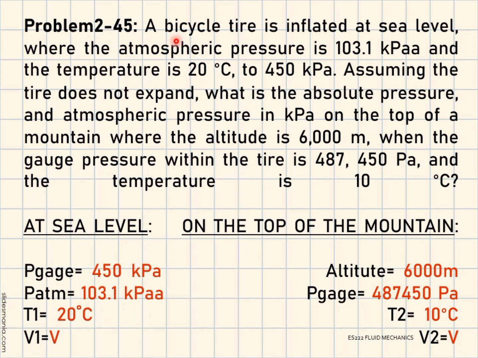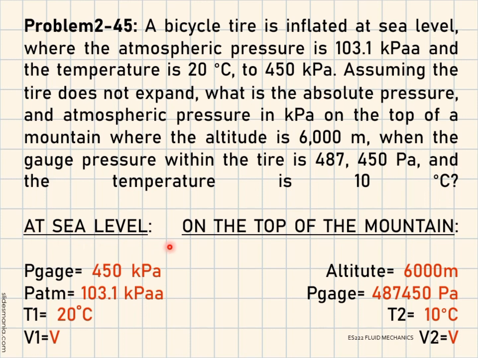Problem 2-45. A bicycle tire is inflated at sea level where the atmospheric pressure is 103.1 kPa absolute and the temperature is 20 degrees Celsius to 450 kPa. Assuming the tire does not expand, what is the absolute pressure and atmospheric pressure in kilopascal on the top of a mountain where the altitude is 6,000 meter, when the gauge pressure within the tire is 487,450 Pascal and the temperature is 10 degrees Celsius.